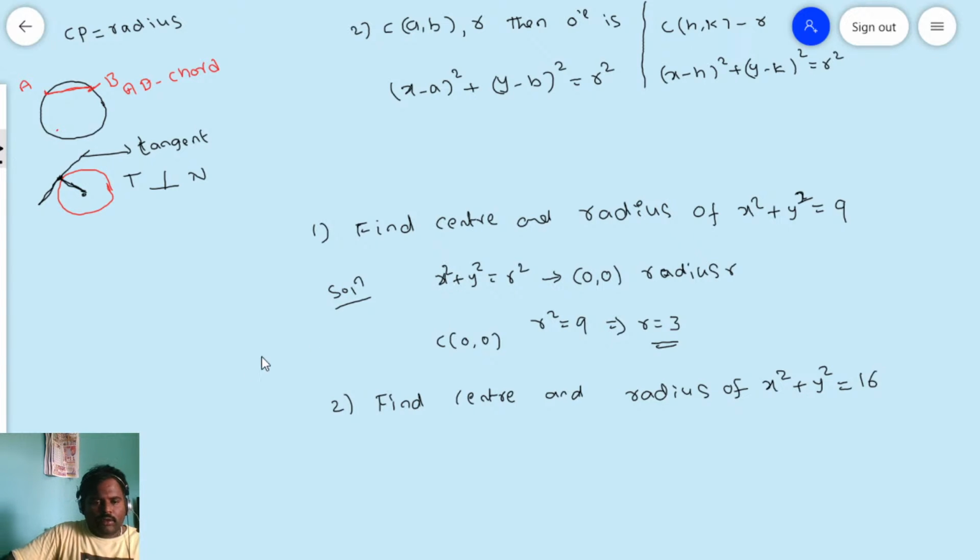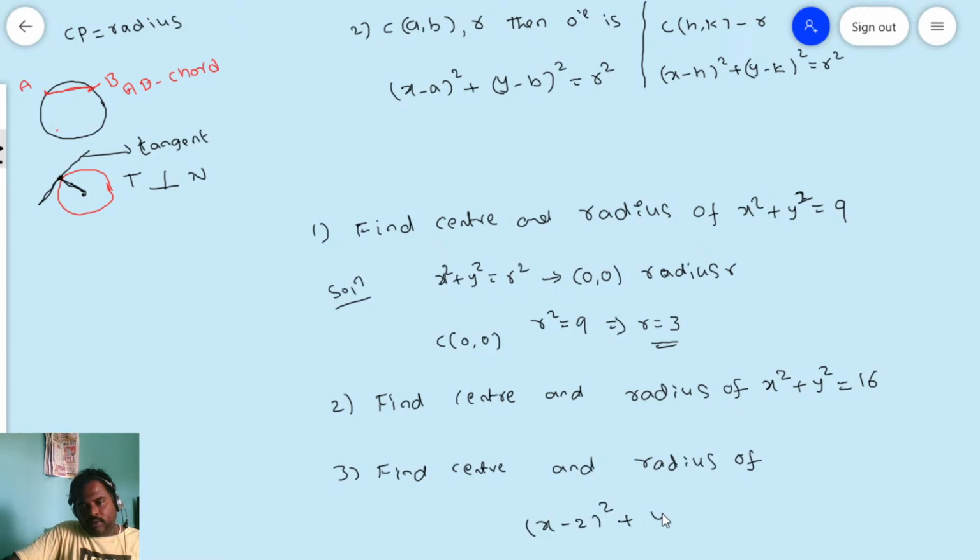Now, next question. What we have discussed is, if the equation is given in the x square plus y square is equal to r square form, we find the center and radius. Another method: find the center and radius of x minus 2 whole square plus y plus 3 whole square is equal to 9. For this I want the radius and center. Who will answer? I will see. Please answer for that.